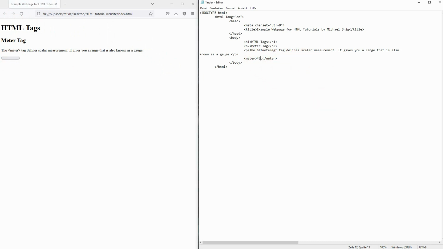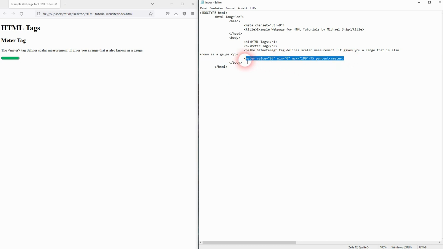So if you want to make, for example, 45%, you'll have to add it right here as attributes. So we need the value 45. But if you just use it like this, the scale doesn't know what the min and max is. So we'll have to add that as well as attributes. If we want to have percent, it's obviously 0 to 100. And now the value 45 is at 45%. Let me, for example, change it to 95. And you can see that this scale is now a percent scale.